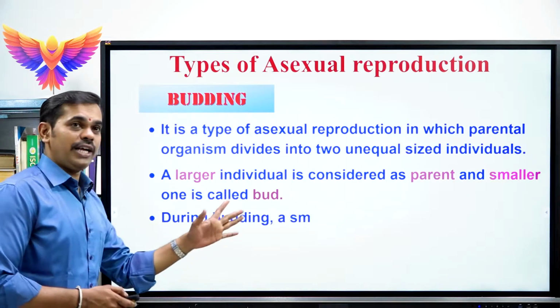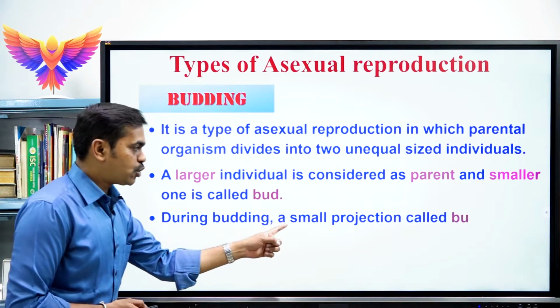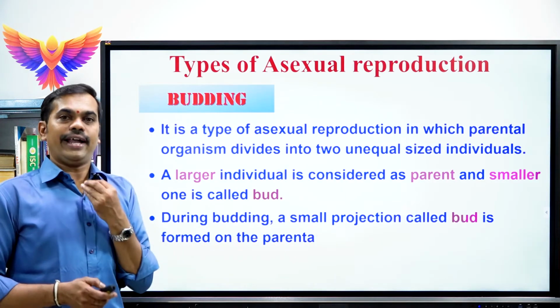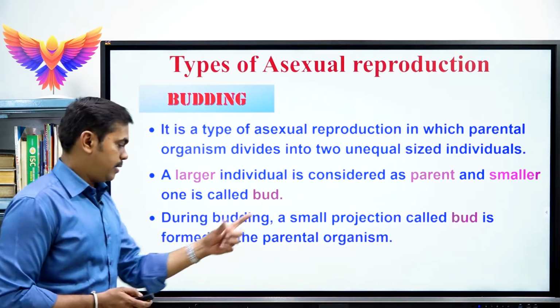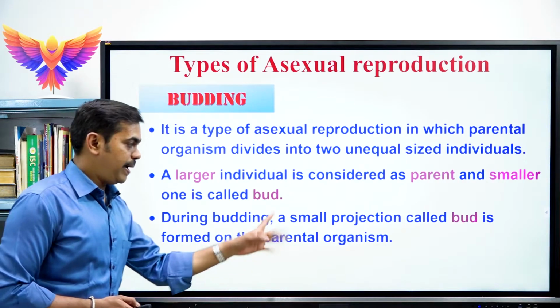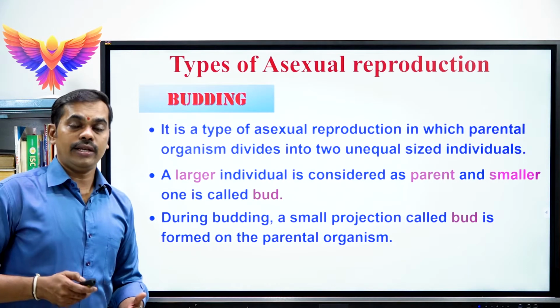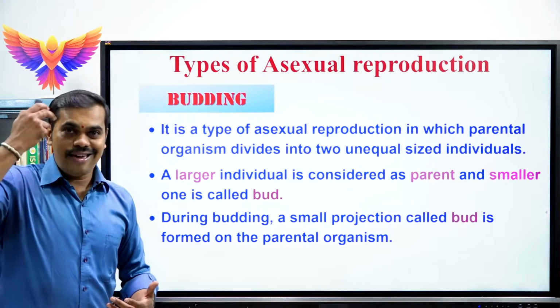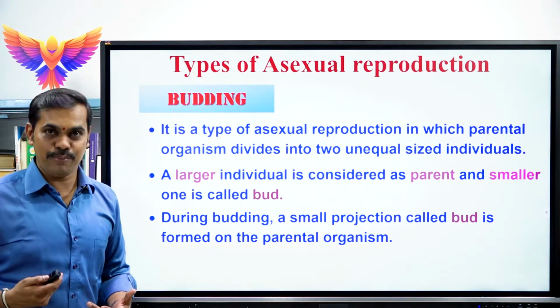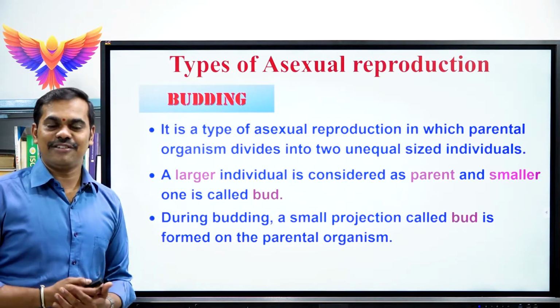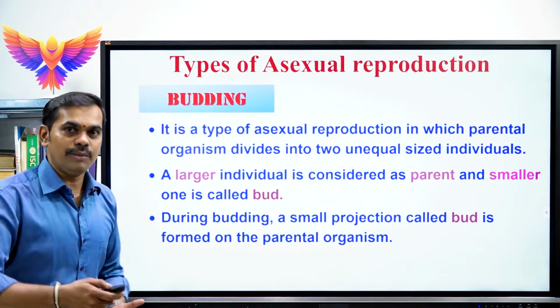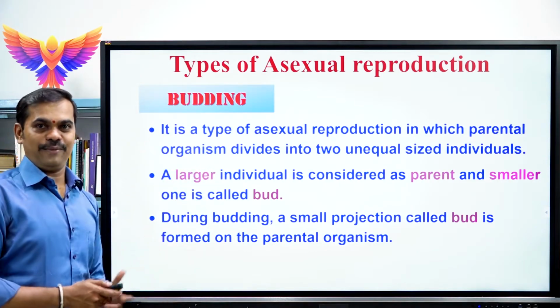And during the budding process, what happens? A small projection, which is called an outgrowth, called a bud, is formed on the parental organism. Whether the bud occurs on the external surface of the body of the parent or the internal surface of the body of the parent, we will be learning under the types of budding.